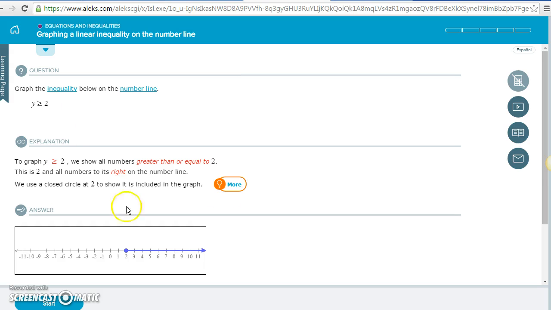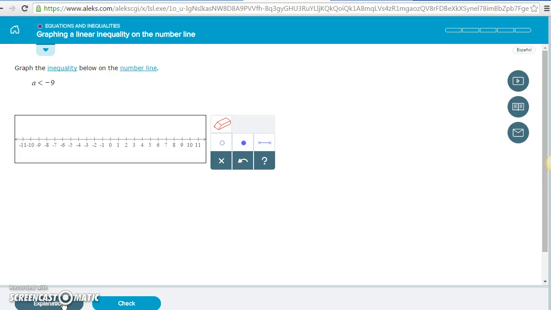Okay, so again, we talked about our learning page. We know we're supposed to take notes there. We know we have the resources over here. So let's skip forward to the actual problem. Okay, and I need to graph the inequality below on the number line. All right, so again, I'm going to go through this kind of quickly just so the video isn't very long. But, you know, you would be writing down whatever you needed to write down in your notebook, and you would be taking your time making sure you got the problems correct.